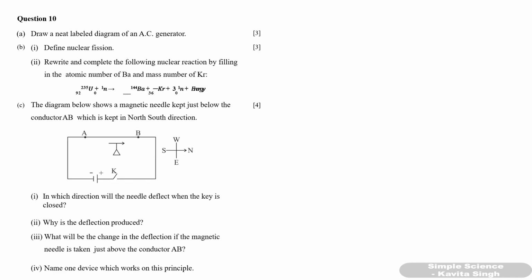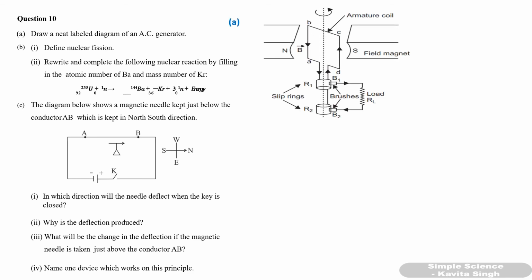Draw a neat labeled diagram of AC generator. I think this is not there for 2021, but it was there in 2019. So you have to draw a neat labeled diagram of AC generator. Draw the diagram and at least write 3 parts. So show the slip rings, carbon brush, load, magnetic field north and south. At least show that much in the diagram.